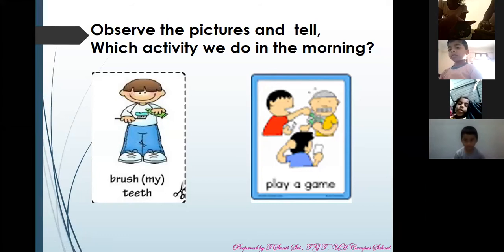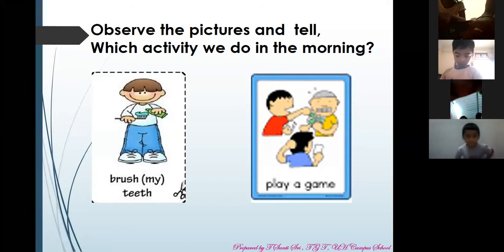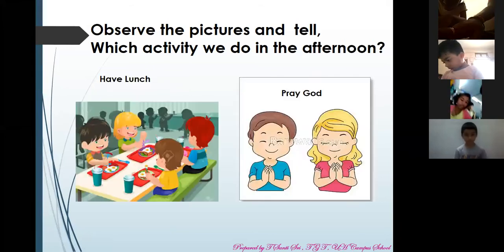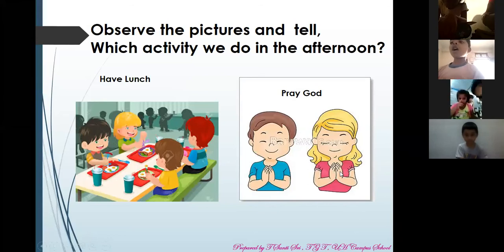Next, Bhavyashri. Turn on your camera. Here two activities are given for you. Which activity you will do in afternoon?